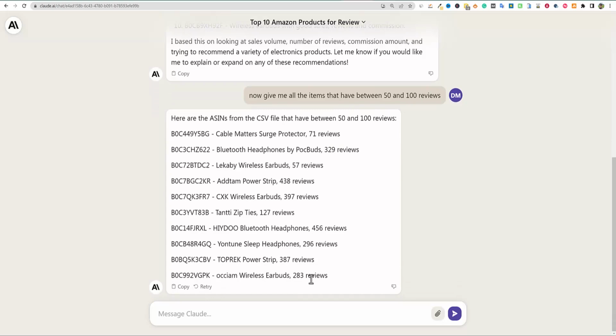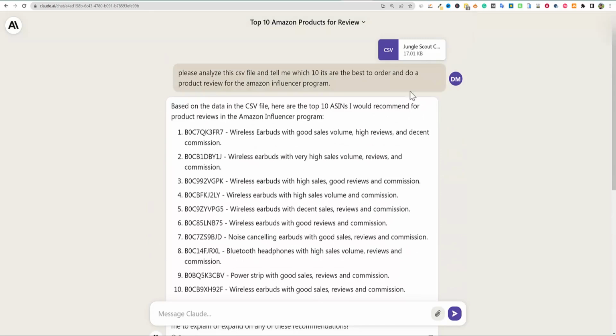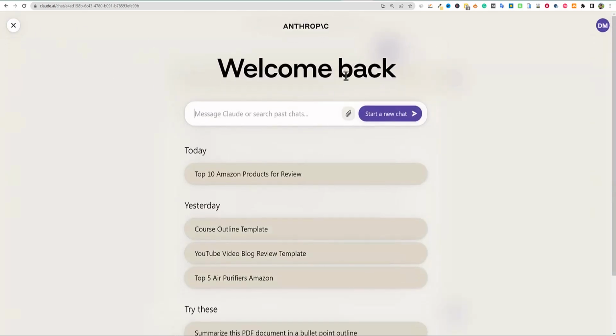So you'd have to play with this. I'm sure it's going to get better and better, but the AI is not perfect in this perspective. But I do think that they're onto something with being able to upload different files. You're also able to upload PDFs. You can come up there to the menu, but you can upload PDFs, text files, CSVs, and etc.